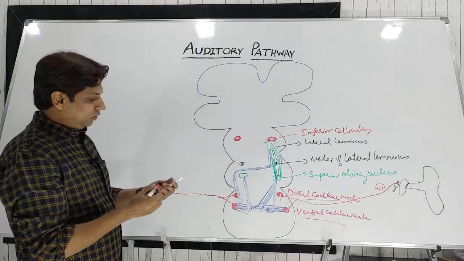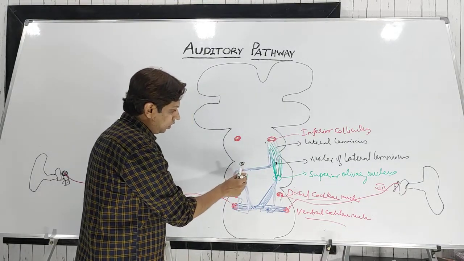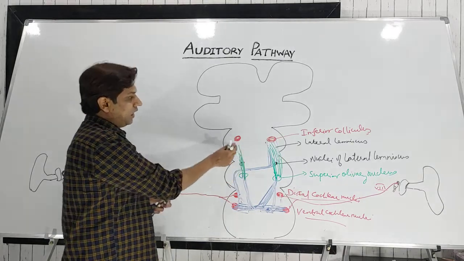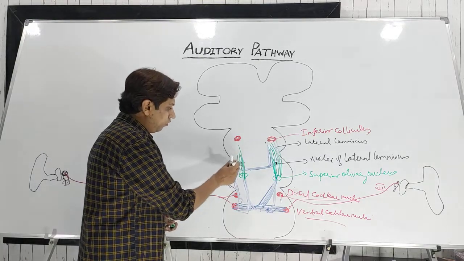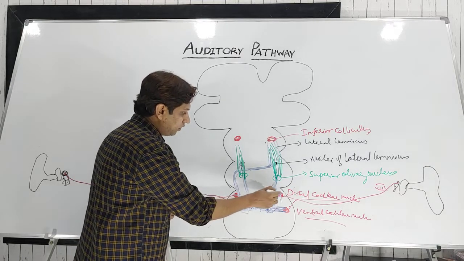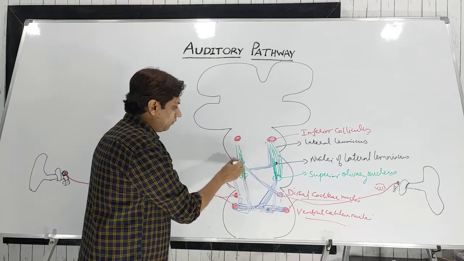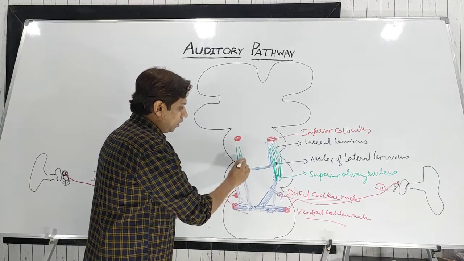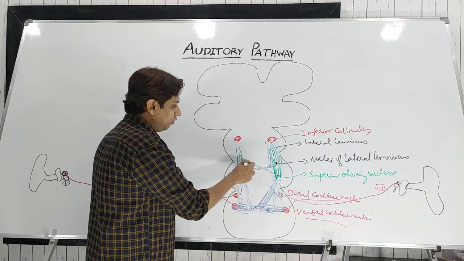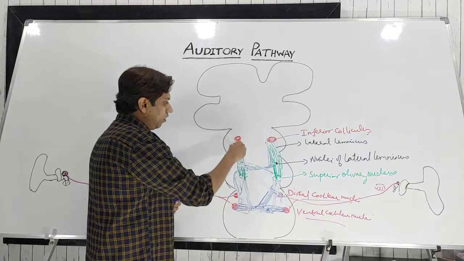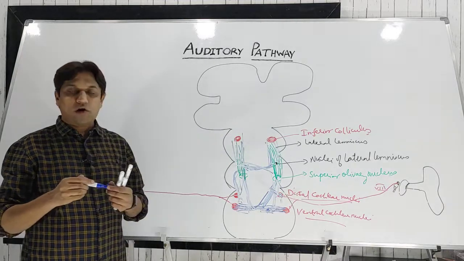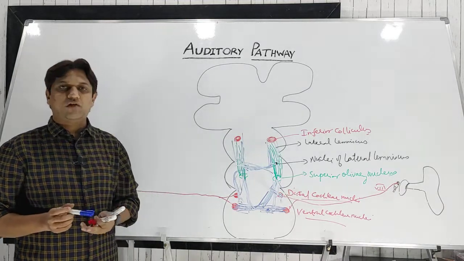These things will be on both sides. From this side also the superior olivary nucleus will ascend; most of the fibers will go along with the nuclei of the lateral lemniscus, or a few will bypass this. The fibers from the dorsal cochlear nuclei come from the contralateral side to the lateral lemniscus nuclei, and a few fibers will ascend to the superior olivary nucleus also. So these fibers together form a bundle of nerve fibers known as the lateral lemniscus, and they will terminate in the inferior colliculus in the midbrain. I hope it is clear.